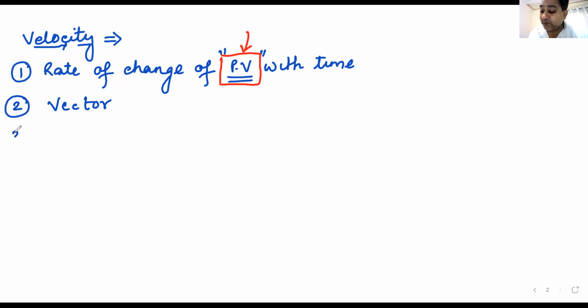What about its SI unit? Tell me the SI unit. Because it will have magnitude and direction. So just write magnitude.